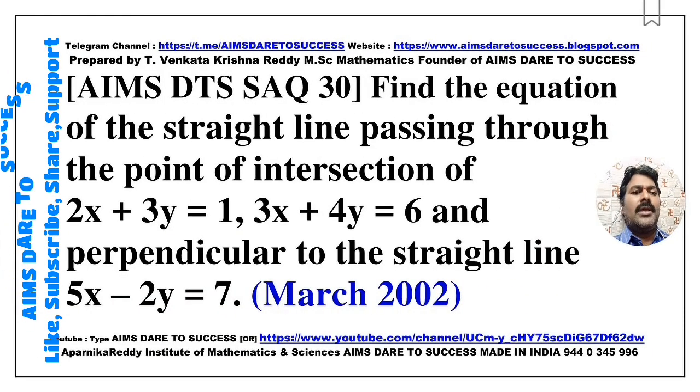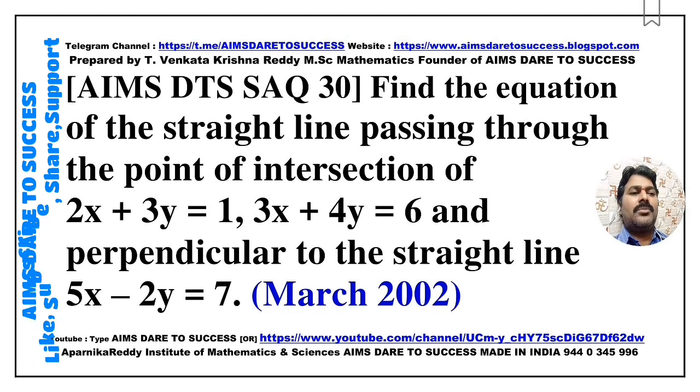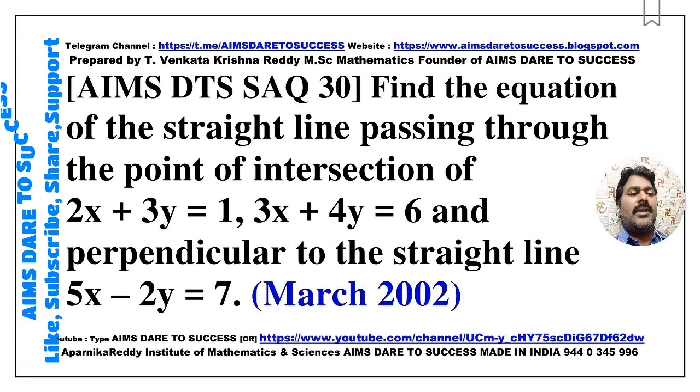Next SAQ 30. Find the equation of the straight line passing through the point of intersection of the lines 2x plus 3y is equals to 1 and 3x plus 4y is equal to 6 and which is perpendicular to the straight line 5x minus 2y is equals to 7.